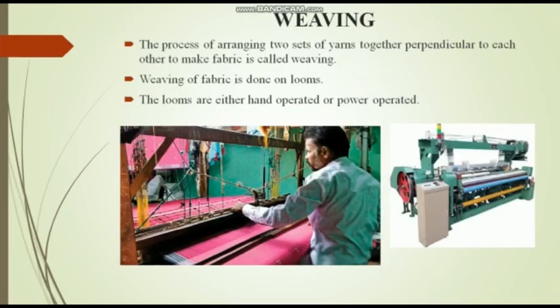In the process of weaving, we can use hand looms or power operated looms. These looms use two sets of yarns and arrange them in such a way that fabric is made. The process of arranging two sets of yarns together, perpendicular to each other, to make fabric is called weaving. Weaving of fabric is done on looms. There are either hand operated looms, shown in the first picture, or power operated looms, shown in the second picture.